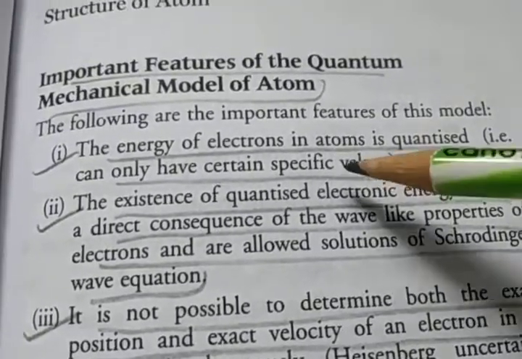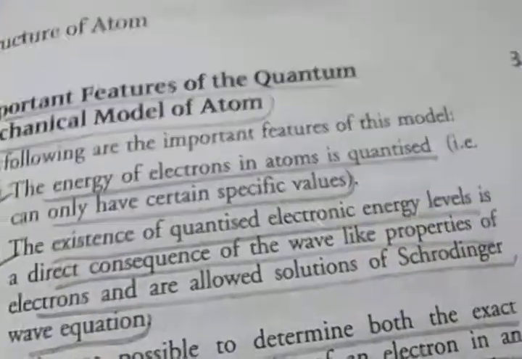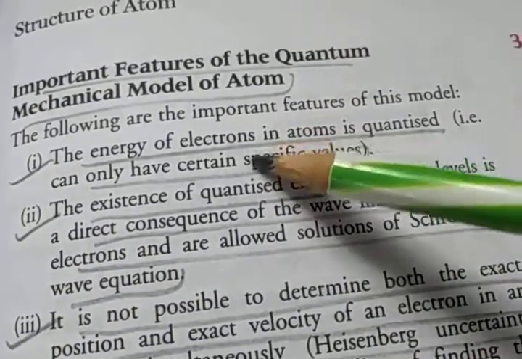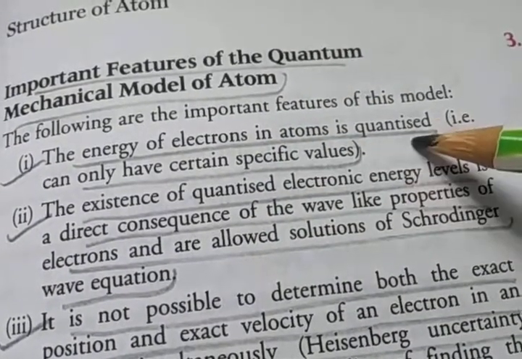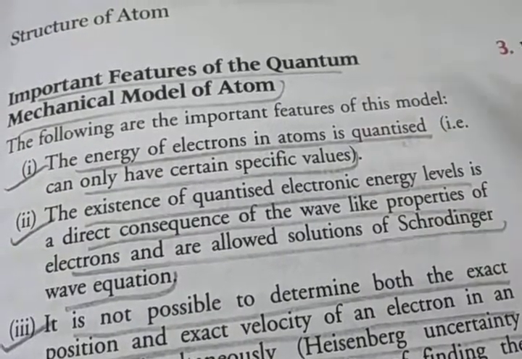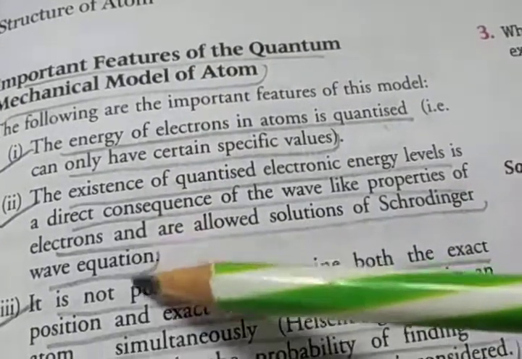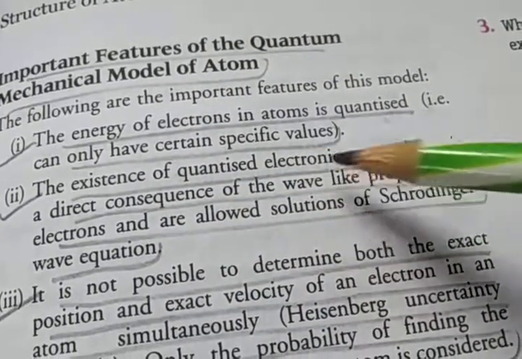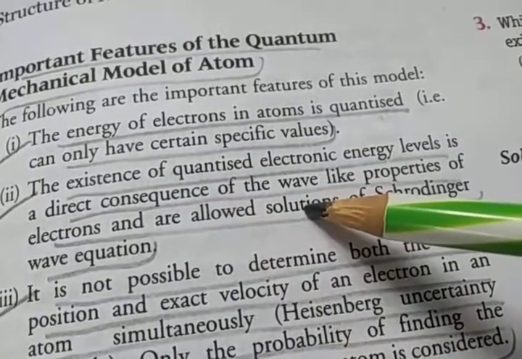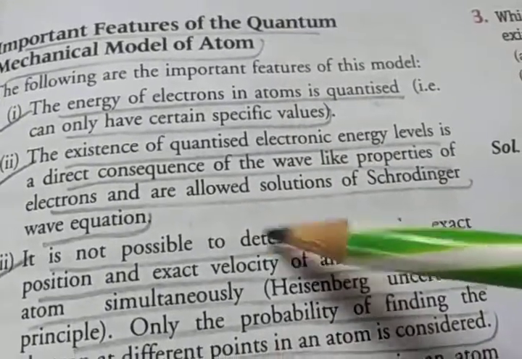Next topic is the important features of the quantum mechanical model of the atom. The following are the important features of this model. First, the energy of electrons in an atom is quantized. What is the meaning of quantized? It means it can only have certain specific values. Second, the existence of quantized electronic energy levels is a direct consequence of the wave-like properties of electrons and is an allowed solution of the Schrödinger wave equation.